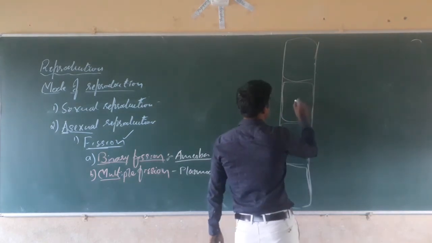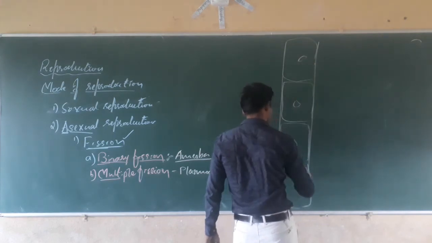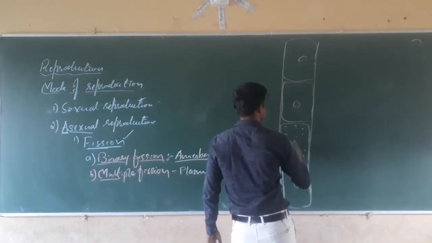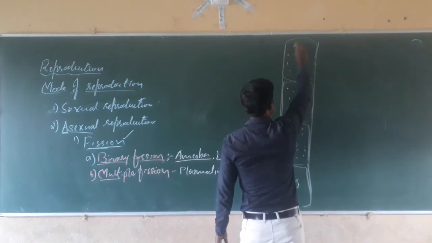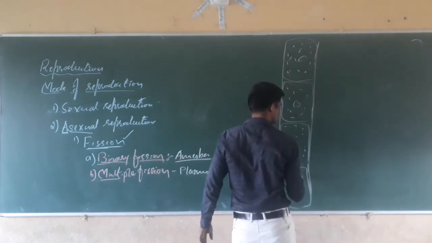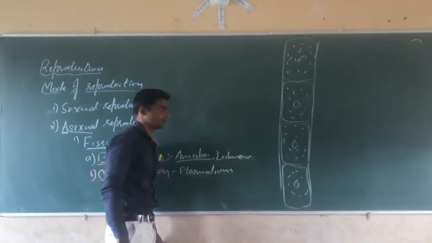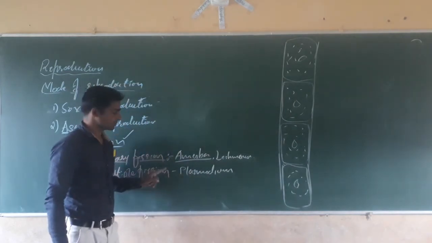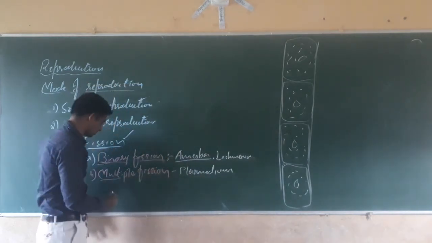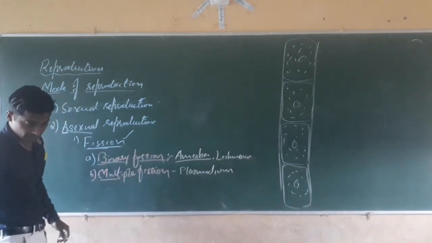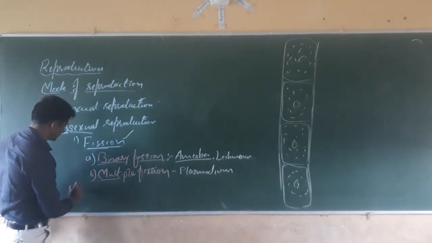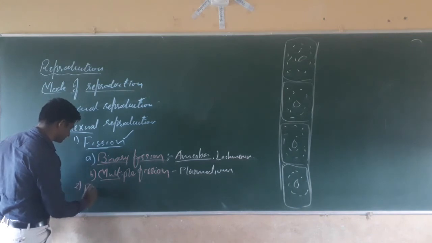Under the microscope, we will see the different fragments, different joints. In Spirogyra, mainly, it is fragmentation that is going on. The second type is fragmentation.